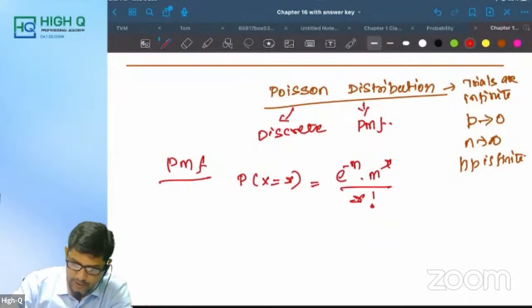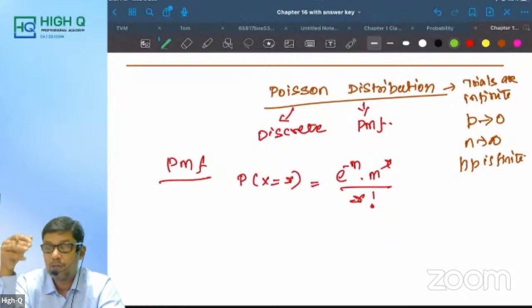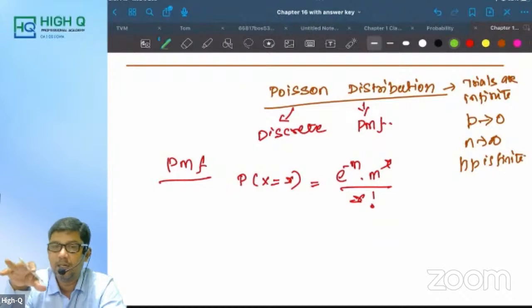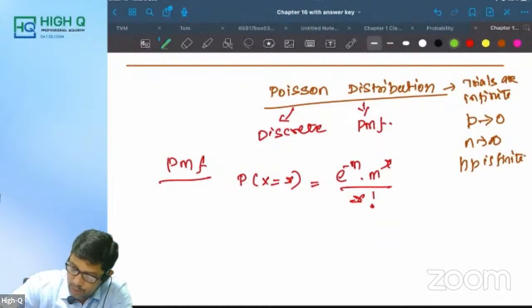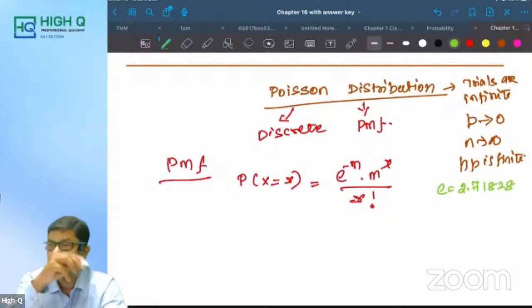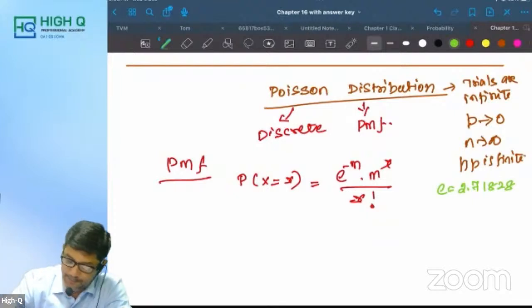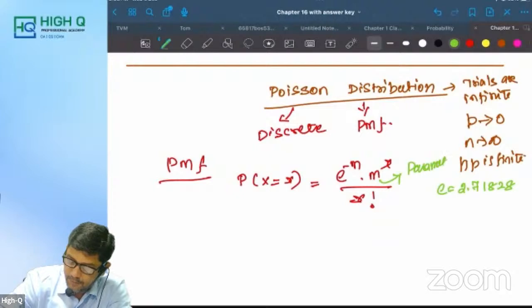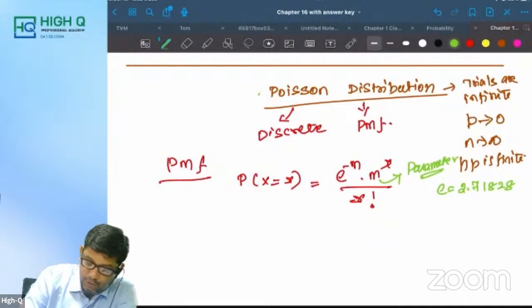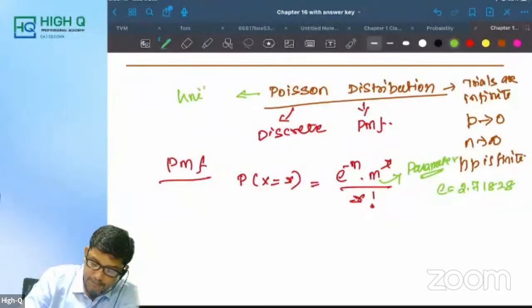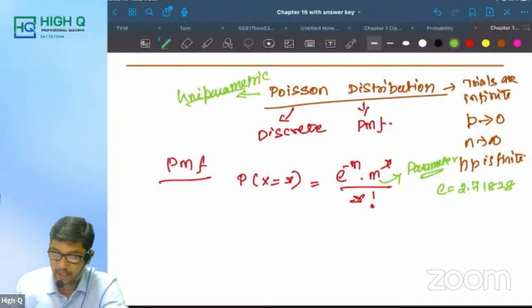Exams cannot ignore the e value, but still, for the safer side, let us remember the e value. e is equal to 2.71828. Now this m we call the parameter. So x is the random variable, e is a constant number. Therefore, can we say it is uniparametric? Am I right, my dear?